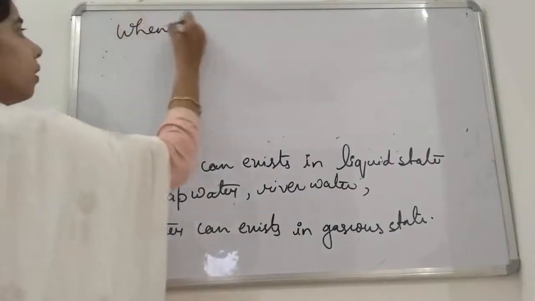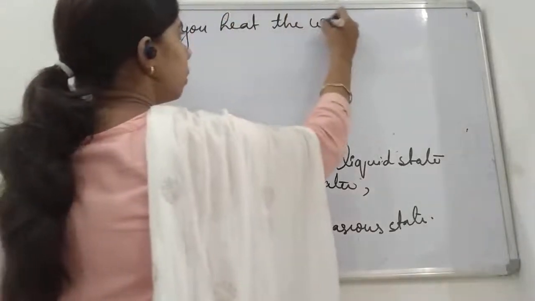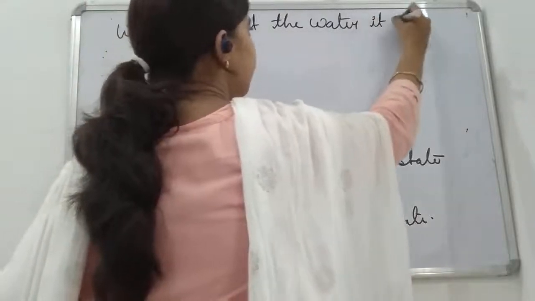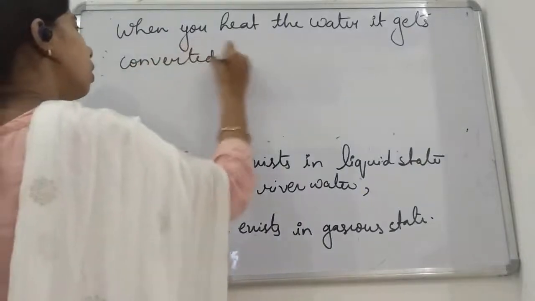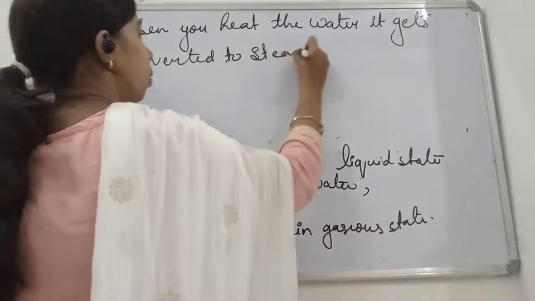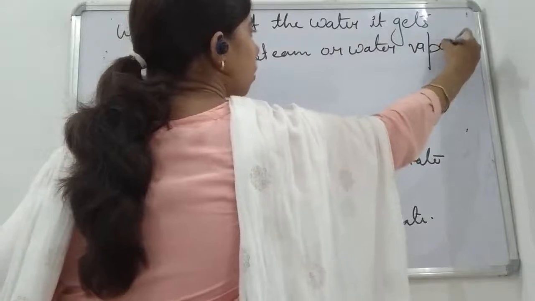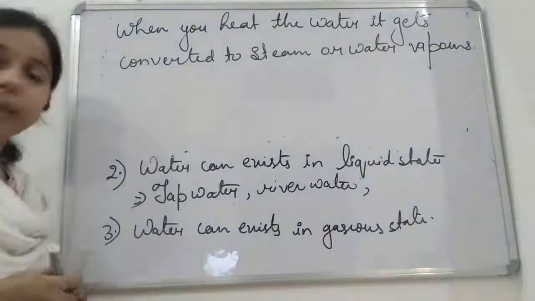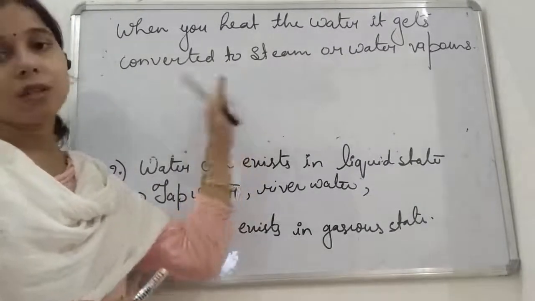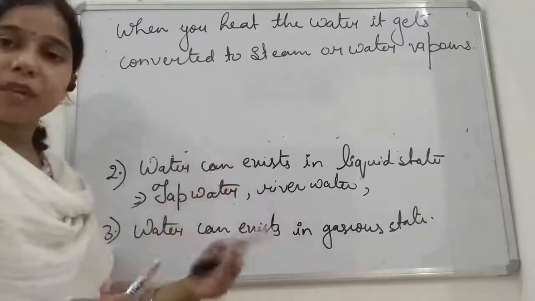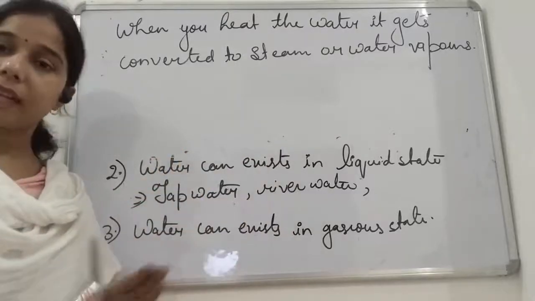When you heat the water, it gets converted to steam, okay, or water vapor. Okay, so what is steam? It is the hot water. When you provide heat to it, the steam is formed, students. Okay, so when you increase the temperature, when you heat it, water gets converted into steam or water vapor, which is the gaseous state.